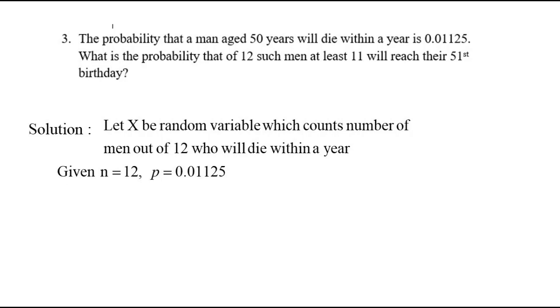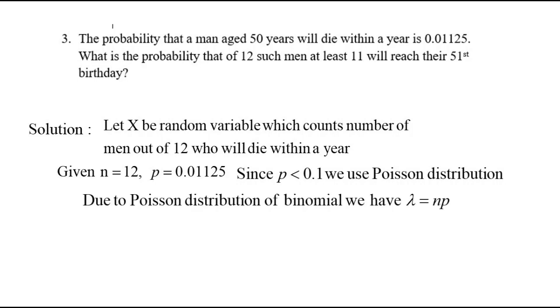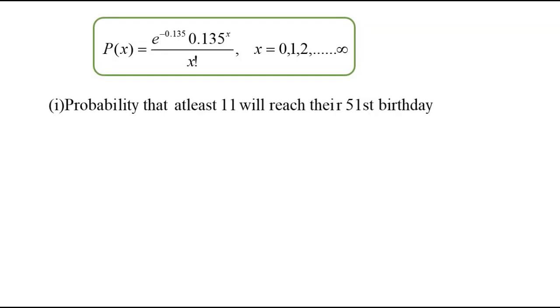Here n is 12 and p is the probability of dying within a year, and you know p is less than 0.1, so we use the Poisson distribution. For the Poisson distribution, lambda is equal to n into p. Multiply these two and you get 0.135. Substitute in this, so you will get this probability function. Now let us calculate our question.